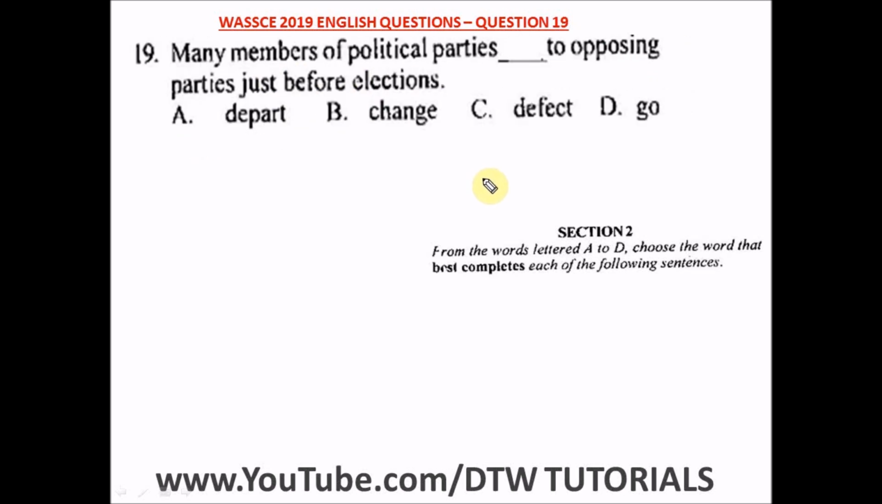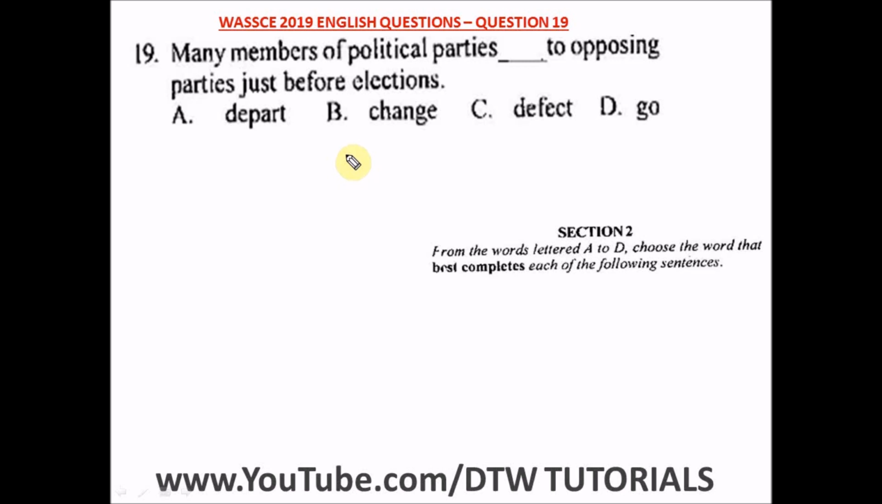Question 19 of the WASSCE 2019 English past question, that's your WAEC English exam. It says many members of political parties dash to opposing parties just before elections. It's just like what's happening here in Nigeria. People from PDP going to APC, people from APC going to PDP when we approach the election date. So when you see people jumping from one party to another, the right word is what? Defect. Use the right word defect, not depart.